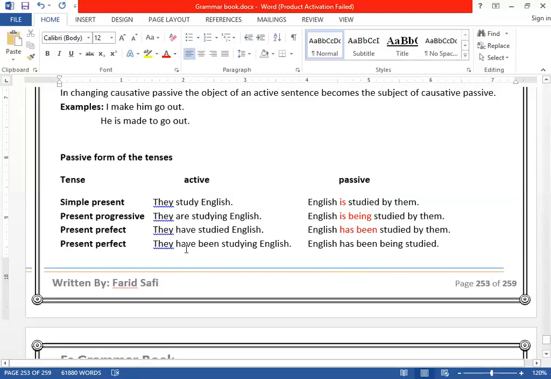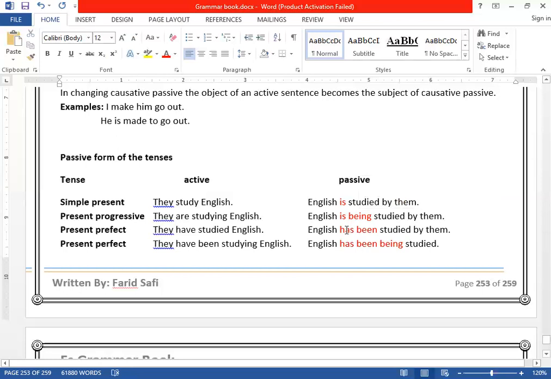Present perfect continuous tense. So it is what? They have been studying English. So it will be what? Has been being. Look, let me clear you. In the first one, it's is. Second one is being. Can you see the ing form? Is being. Third one, in present perfect tense, what do we use? Has plus third form of the verb.